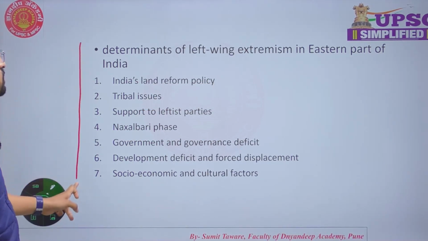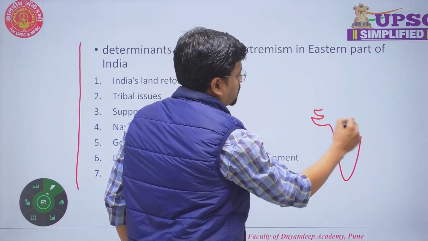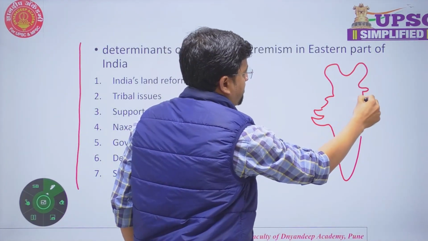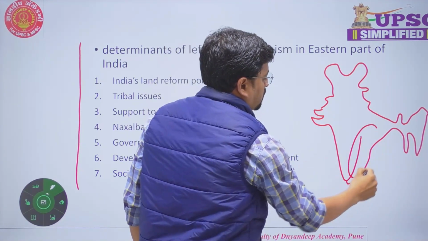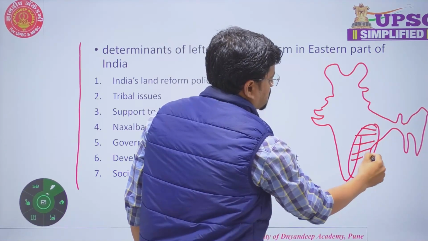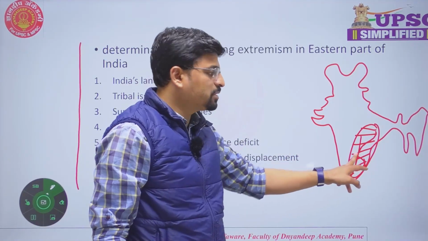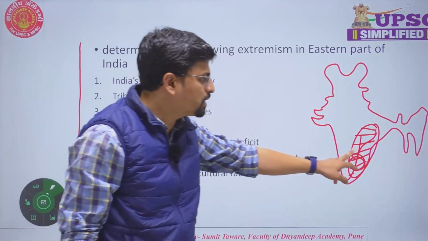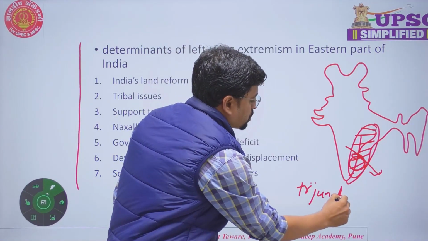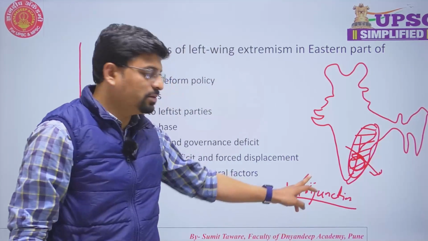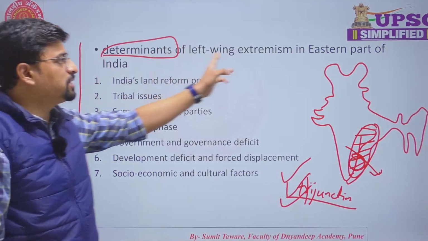Next, determinants of left wing extremism in eastern part of India. So if we draw map of India in crude sense, okay, in this area left wing extremism is spread. Right from West Bengal to Andhra Pradesh and Maharashtra. We know about the Dandakaranya region, that is Tri-Junction region situated along border of Maharashtra, Chhattisgarh and Jharkhand. Okay, so what are the determinants of left wing extremism in eastern part of India?